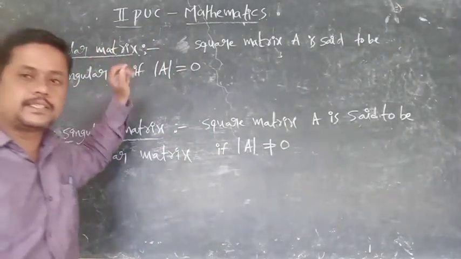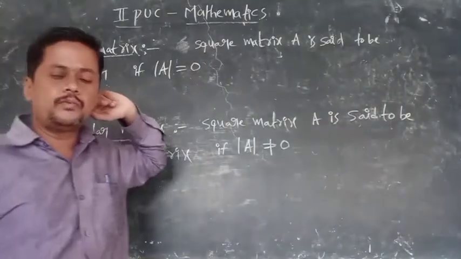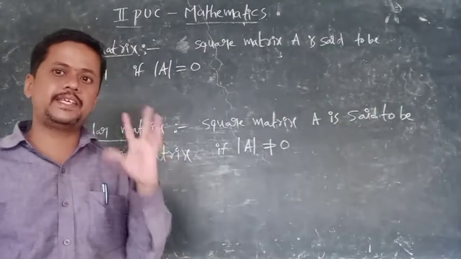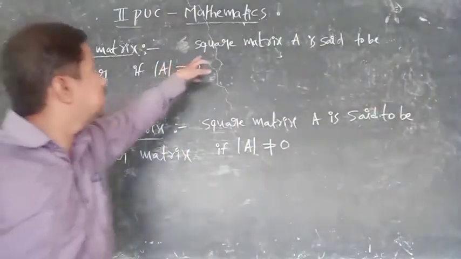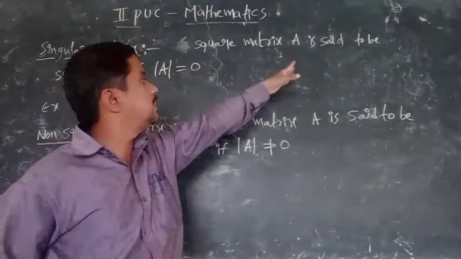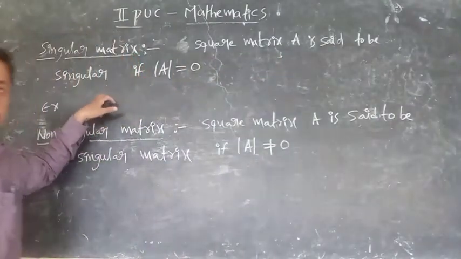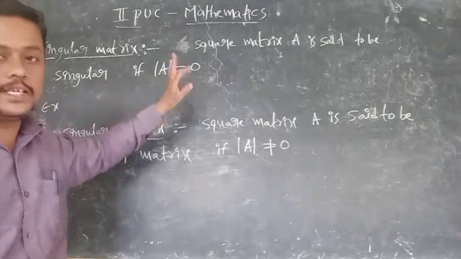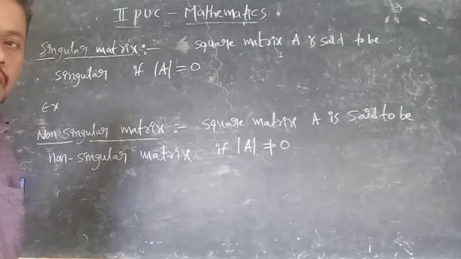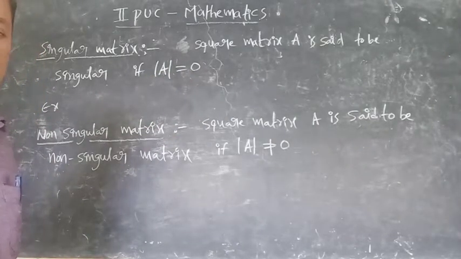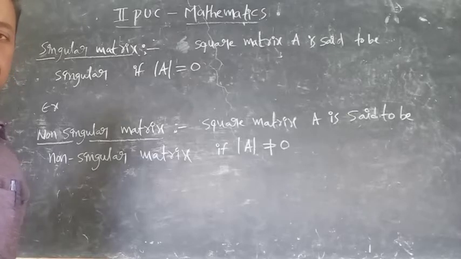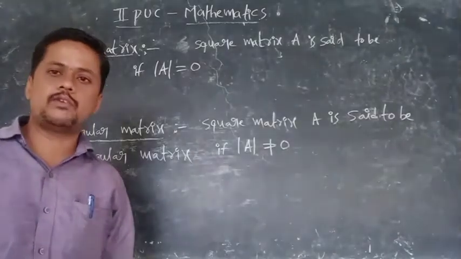Singular matrix. When can we tell a matrix is a singular matrix? Definition: a square matrix A is said to be a singular matrix if det A is equal to 0. If we calculate the determinant value and it is equal to 0, then we can tell that it is a singular matrix. Let us take one example.